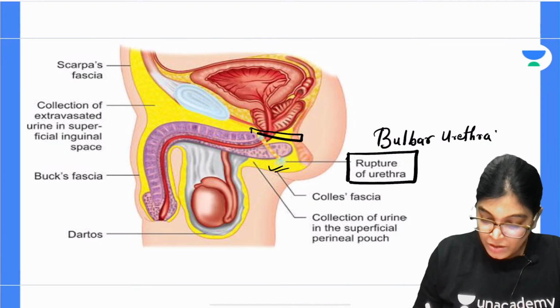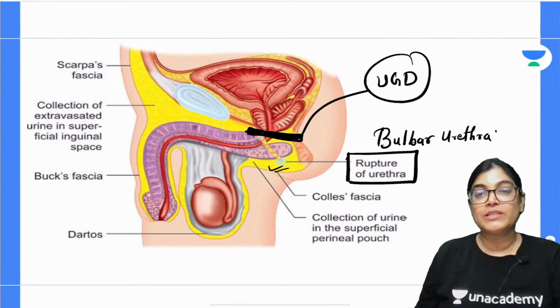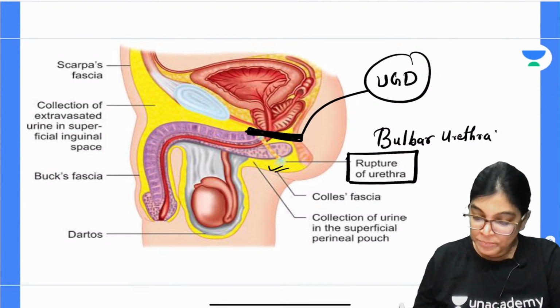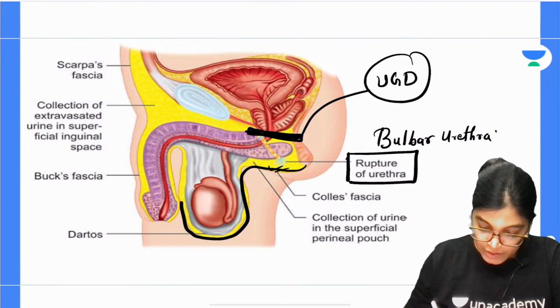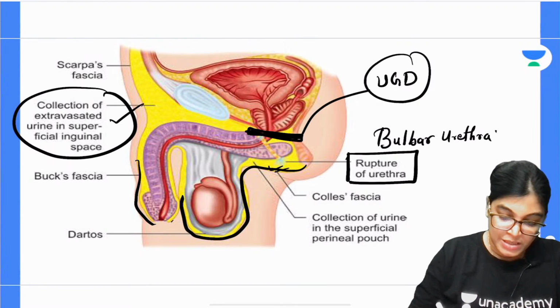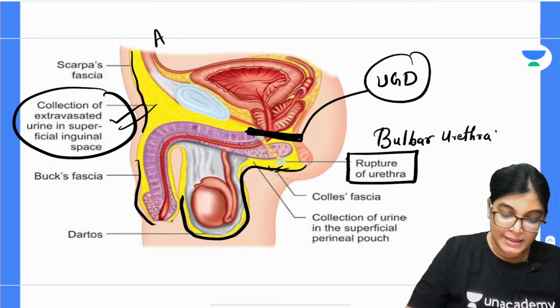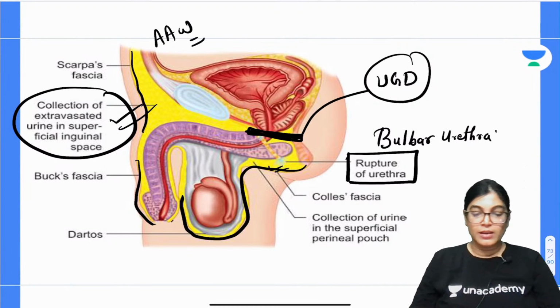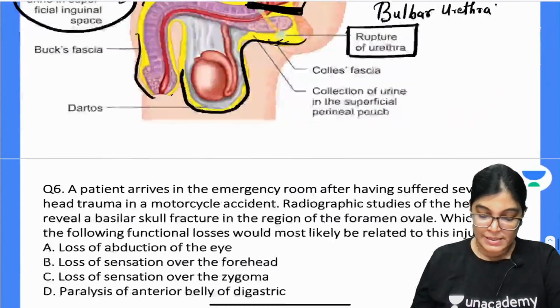The urogenital diaphragm, UGD, contains the membranous part of the urethra. Below it, in between Colles fascia and over the dartos muscle, going over Buck's fascia, there is ultimately extravasation in the superficial perineal space, going upward towards the anterior abdominal wall. Yes, let's move on to the next MCQ, MCQ number 6.